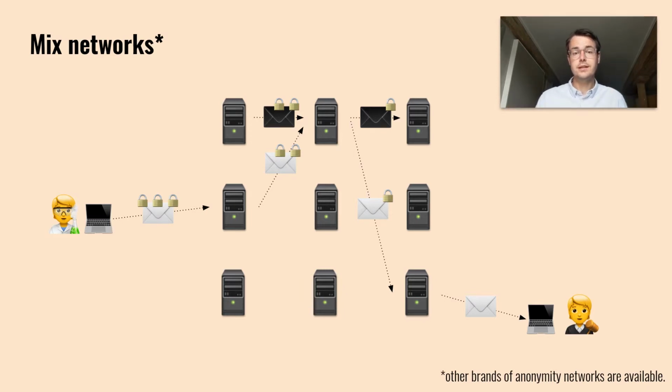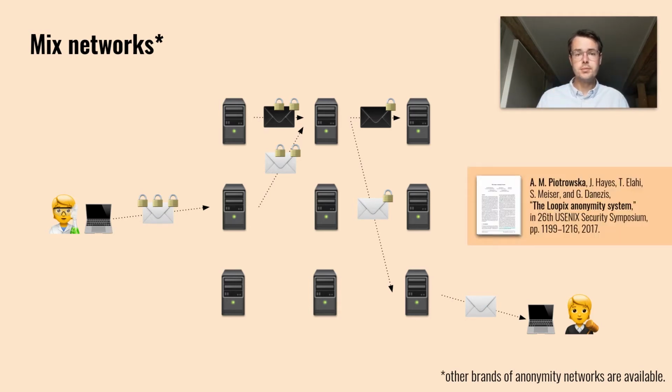In addition, messages are mixed with other messages at those hops. That makes it hard for an adversary to correlate incoming and outgoing messages. We generally assume a global adversary that can observe all traffic and can compromise a subset of mixed nodes. In our paper, we are building upon Loopix, which we consider a very modern and practical design. This is the infrastructure that we will be working with.